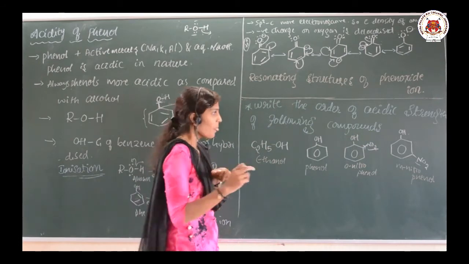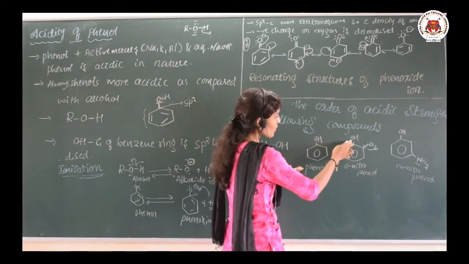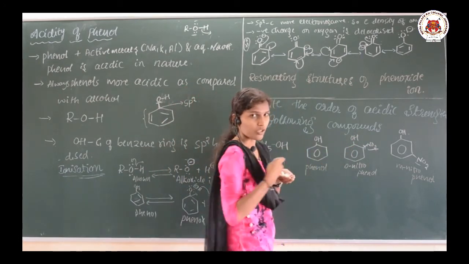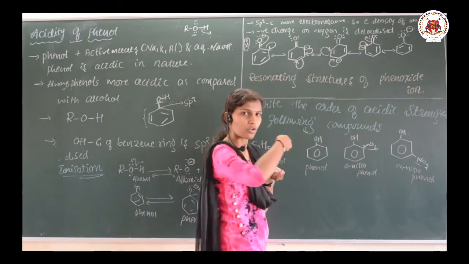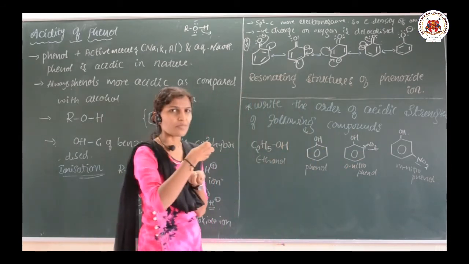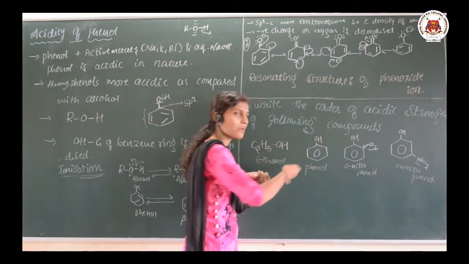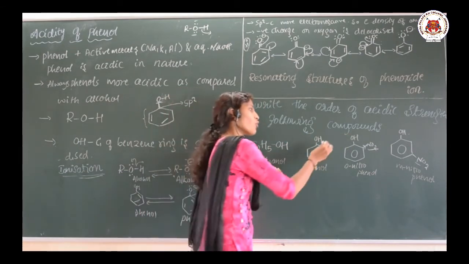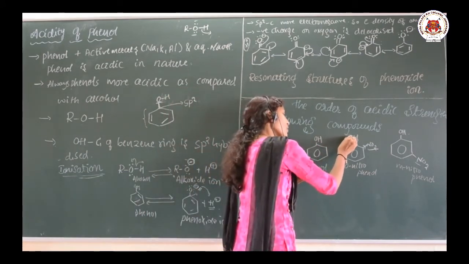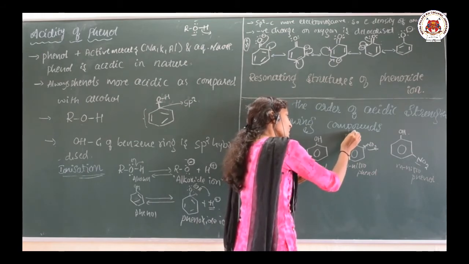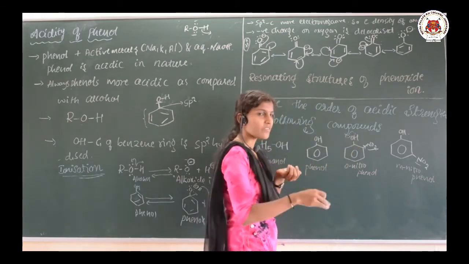Already the negative charge on the oxygen is withdrawn by the ring, and the nitro group is also withdrawing that negative charge, so it can easily give its H plus. If more electron density is on the oxygen, it can attract the H; if it is less, how does that happen?